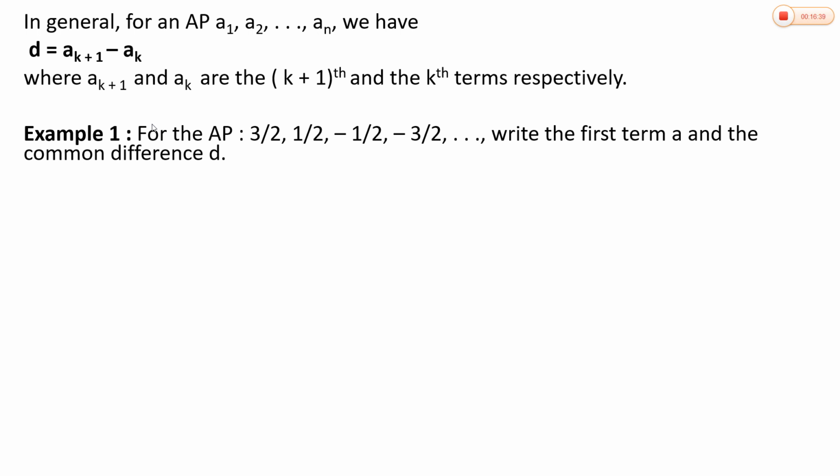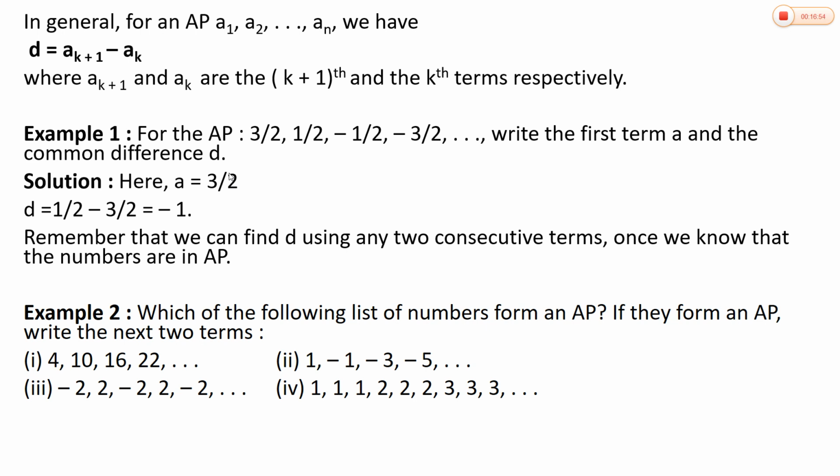Now we will discuss one example. Here a sequence is given which is in AP. You have to write the first term A and the common difference D. The first term will be the first number in the sequence, that is 3/2.